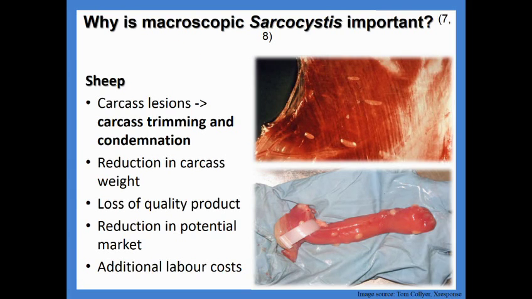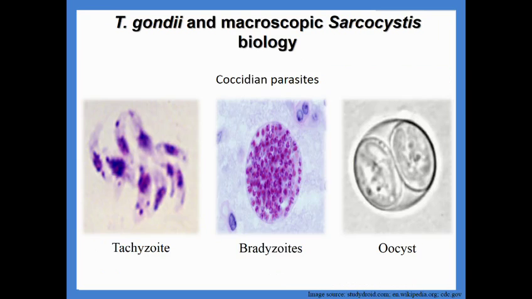The implications of Macroscopic Sarcocystis is restricted to the field of agriculture, and within agriculture, sheep are predominantly affected. In sheep, Macroscopic Sarcocystis causes disease sarcocystosis, which results in carcass lesions like we can see in the...